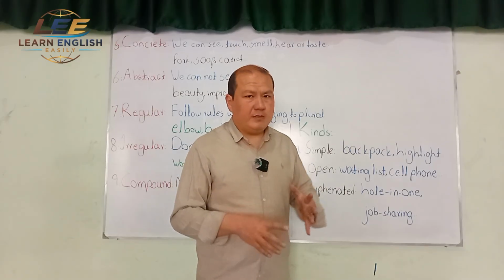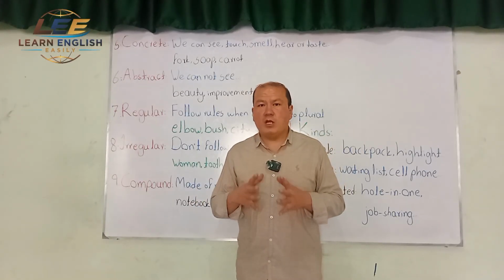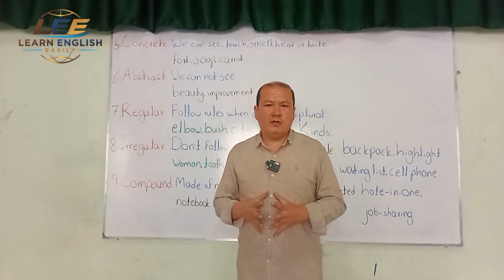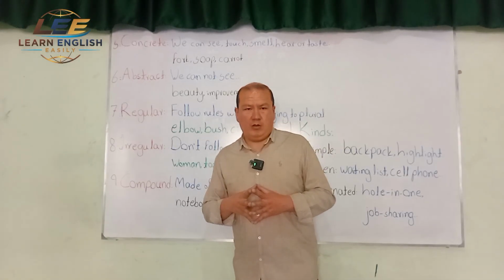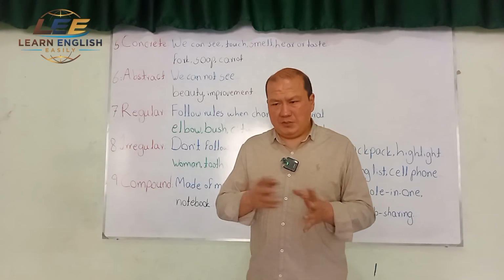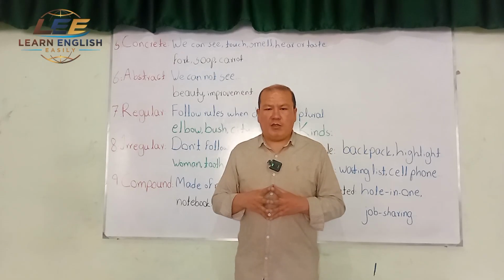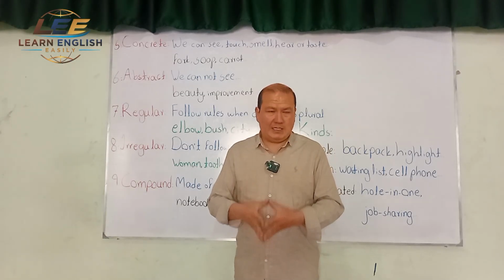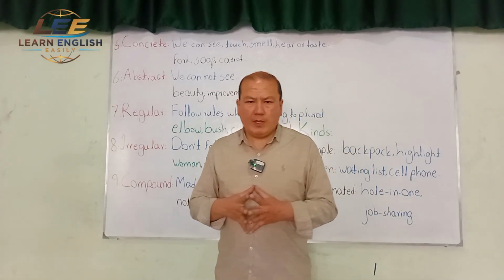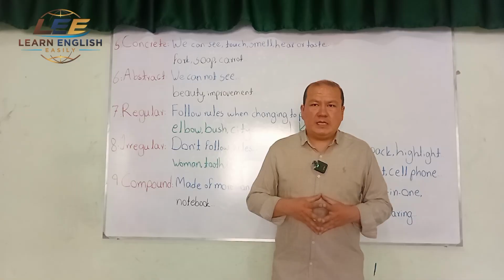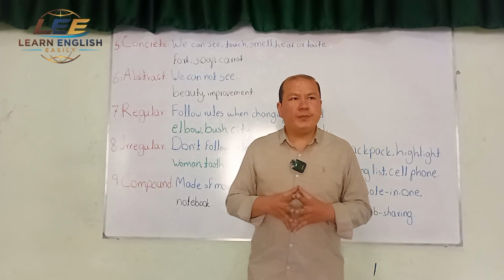In these three lessons, lesson number 1, number 2, and number 3, we defined noun and we talked about 9 different kinds of nouns. We do have another kind of noun as well called collective noun, but considering either American or British English, they have some differences, and I thought it may be a little bit difficult for you guys at this level. That's why I have skipped it. We'll discuss it any other time. So with this lesson, we are done with kinds of noun. Next video we'll talk about gender.